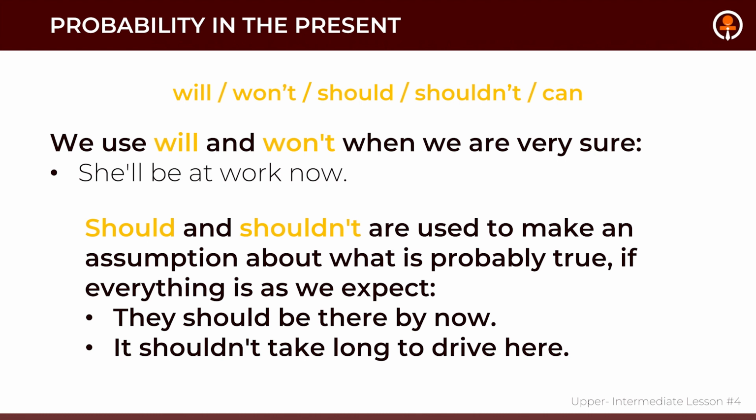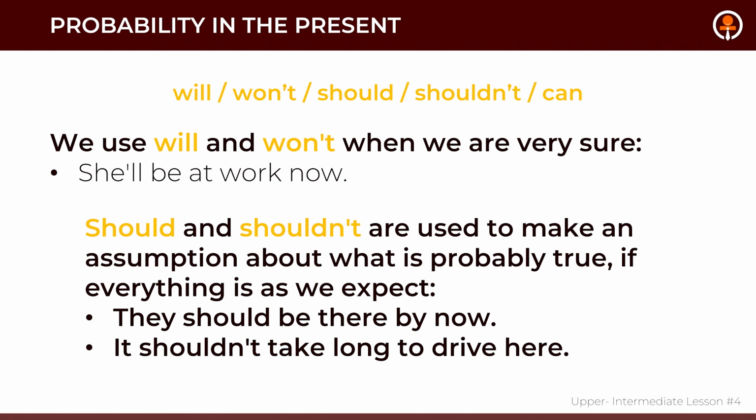Should and shouldn't are used to make an assumption about what is probably true if everything is as we expect. So we use should and shouldn't only in those cases when we expect everything to be as we planned it or as we are expecting it to be. For example, you can say, they should be there by now, or it shouldn't take long to drive here.